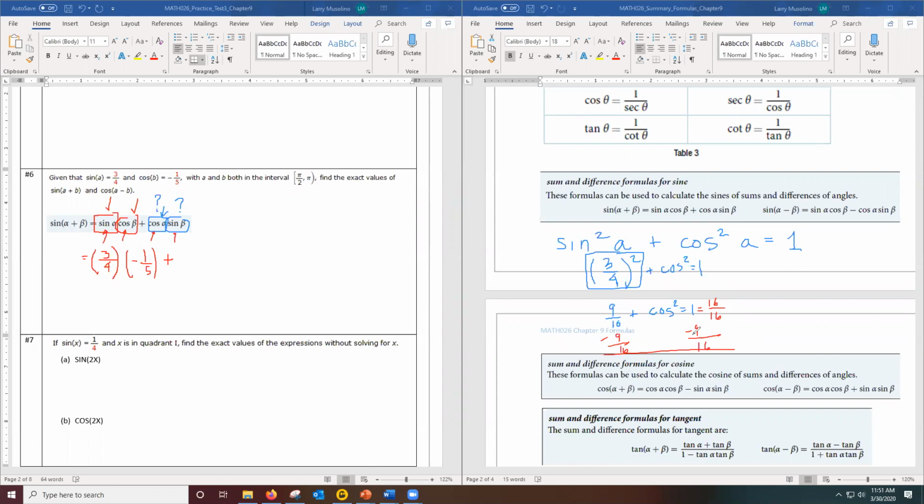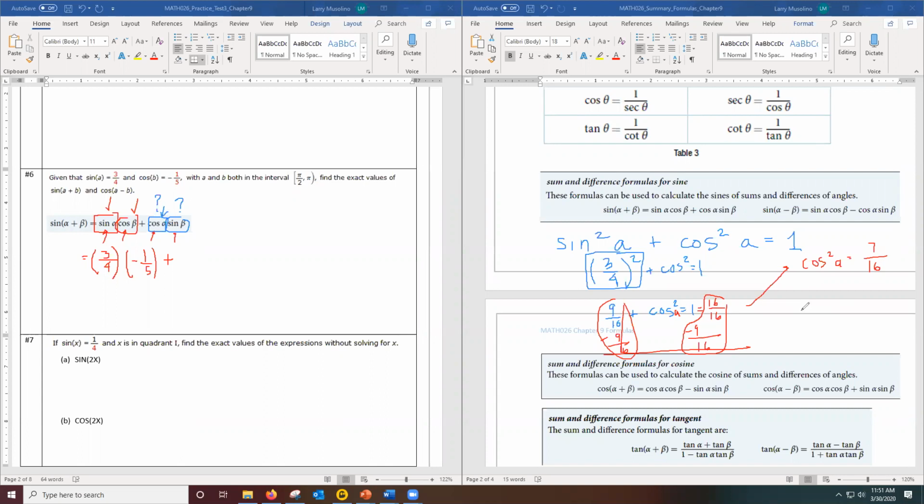All right, now I'm left with cosine squared A equals, and when I subtract these fractions, keep the denominator as 16, and on the top, 16 subtract 9 is a 7. So I have cosine squared of A is 7/16.